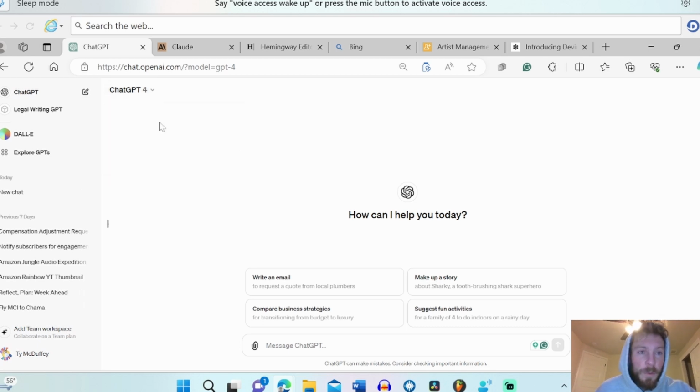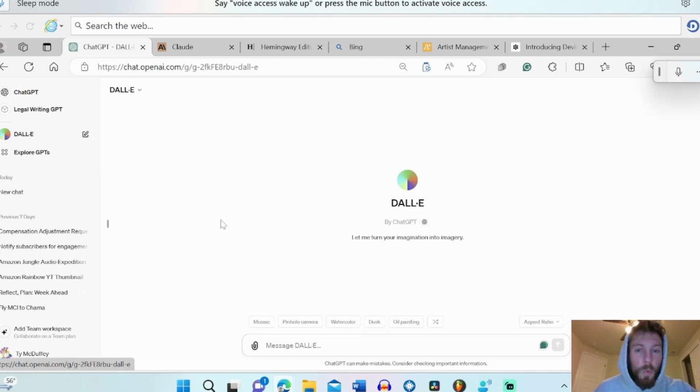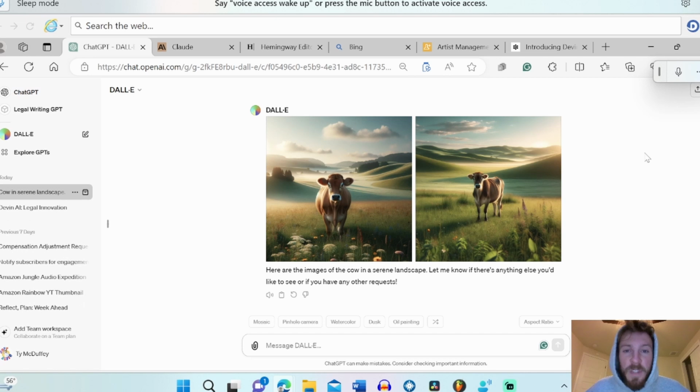ChatGPT 4 comes with DALL-E, which is a text to image generator. So we can just type in here a cow. I've used this for a bunch of different things. I've used it for cover art for my tracks on SoundCloud. I've used it as YouTube thumbnails. There's a whole bunch of things that you can do with this text to image generator, and it doesn't take very long to create.